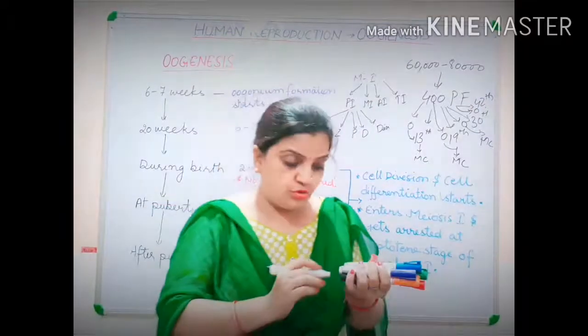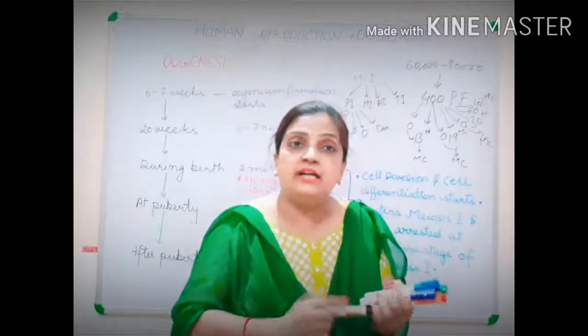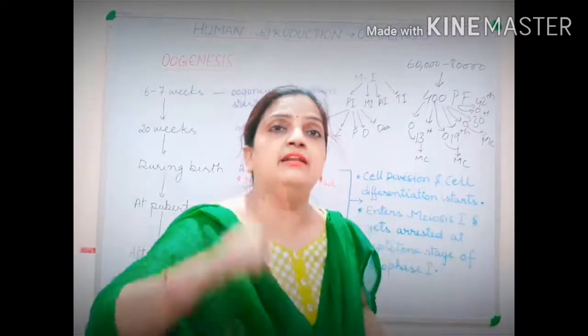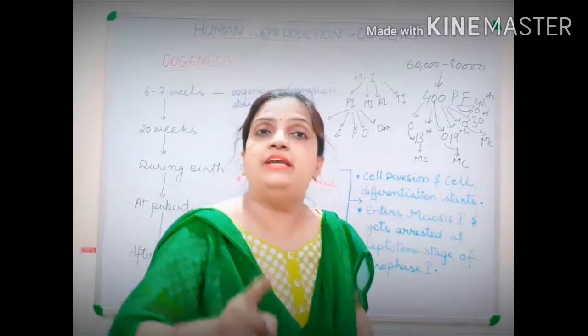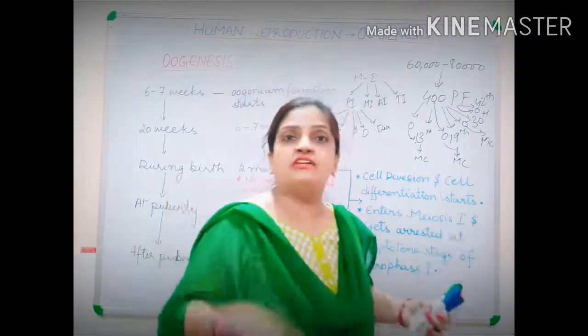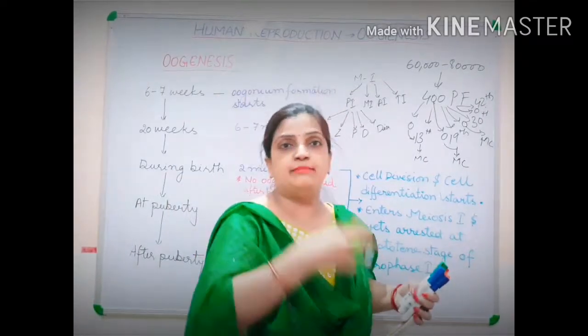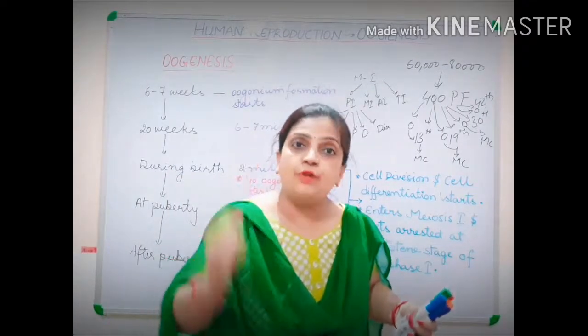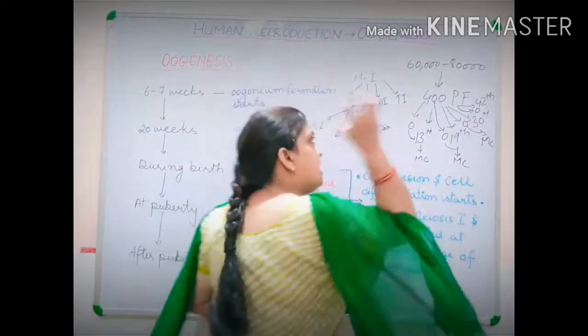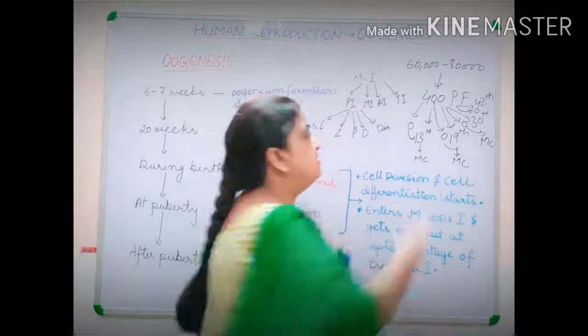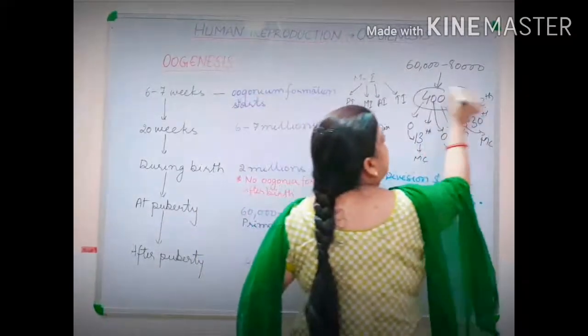I told you that after birth, not a single primary follicle is being added or formed. From anywhere the follicles cannot come and be added, and in the process also the follicles will not be formed. So whatever is left over, these 400 primary follicles are left.